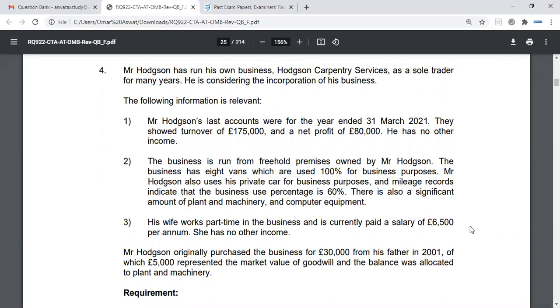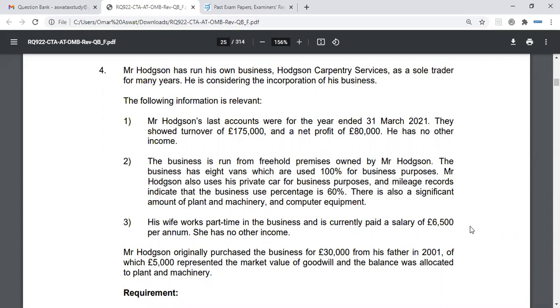So it'll be an allowable deduction for the business. Again, we don't have further information, but you can assume, or you can mention, that as long as this 6,500 is in line with duties provided for the business, then yes, it will be an allowable deduction.